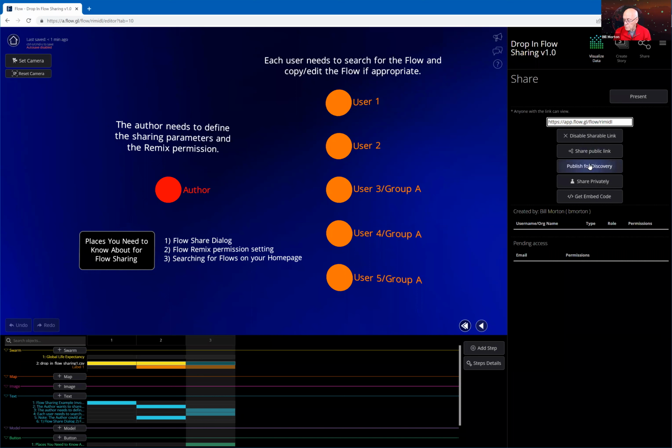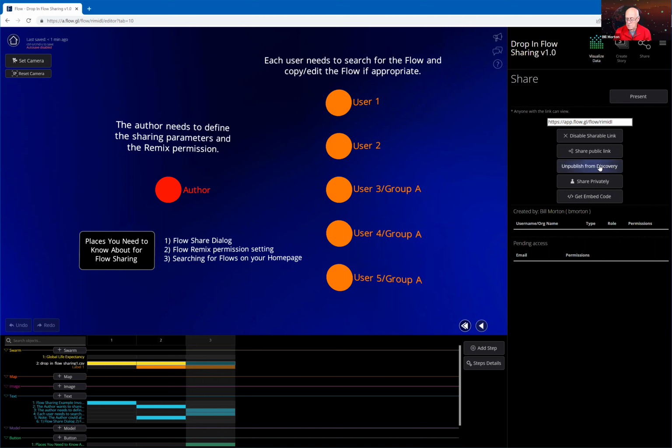This is called Publish for Discovery. This is a button that if you click it, and I'll come in and do another flow, I'll publish it for discovery. Well, I'll click it here too. Okay, if you publish this for discovery, this flow is going to appear in the Discover. There's a new Discover tab on the home page. So what I've done here for this particular demo flow is I've just published it for discovery, which means, hey, this flow is available to people.